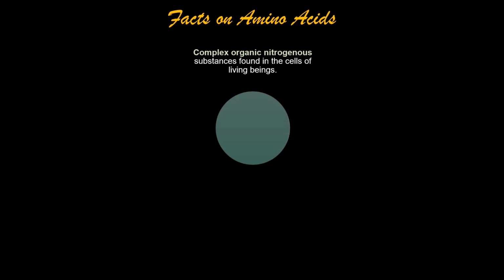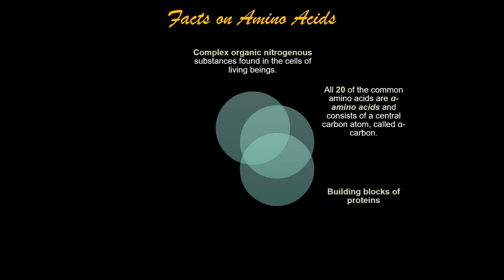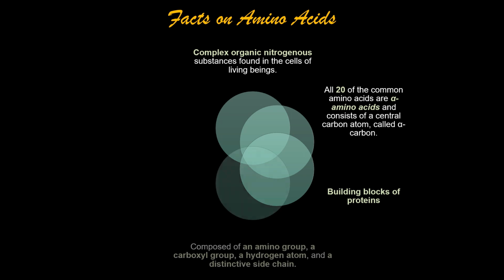In this slide, I have listed some facts on amino acids. Basically, amino acids are complex organic nitrogenous substances which are found in living cells. All the 20 common amino acids are alpha amino acids and consist of a central carbon atom called alpha carbon. These amino acids are the building blocks of proteins.